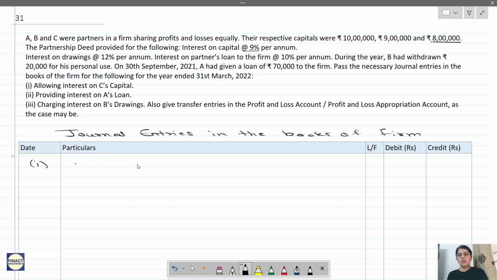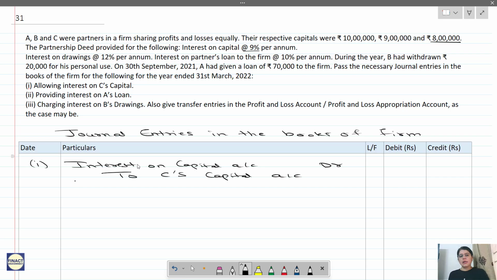And what is the journal entry of interest on capital? Interest on capital is like an expense. So the journal entry will be: Interest on Capital Account debit, to whom are we giving this interest? We are giving it to C. To C's Capital Account.